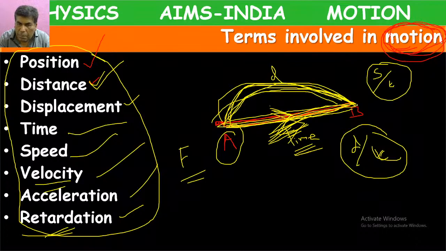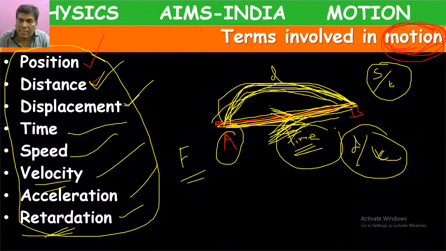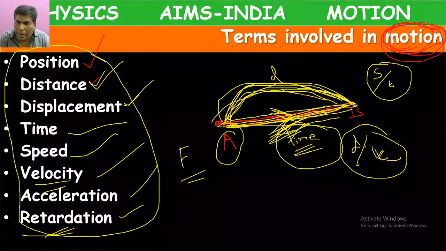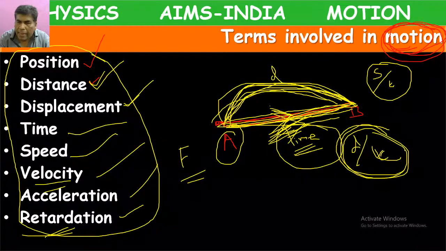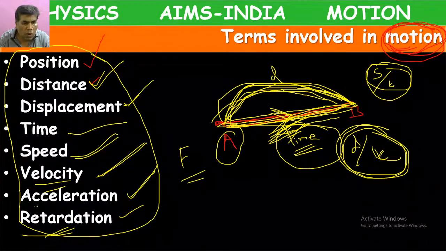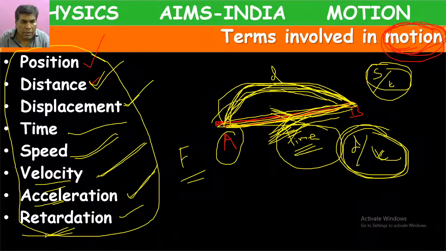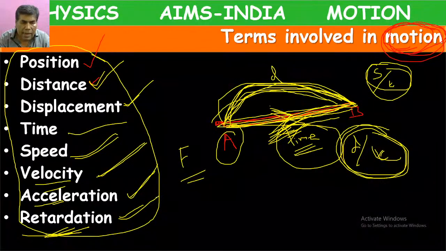The shortest path is called displacement. The distance or displacement will happen in some time. Distance by time is called speed. Displacement by time is called velocity. Increase of velocity is called acceleration. Decrease of velocity is called retardation. So we will come across all this terminology when a body is in motion.